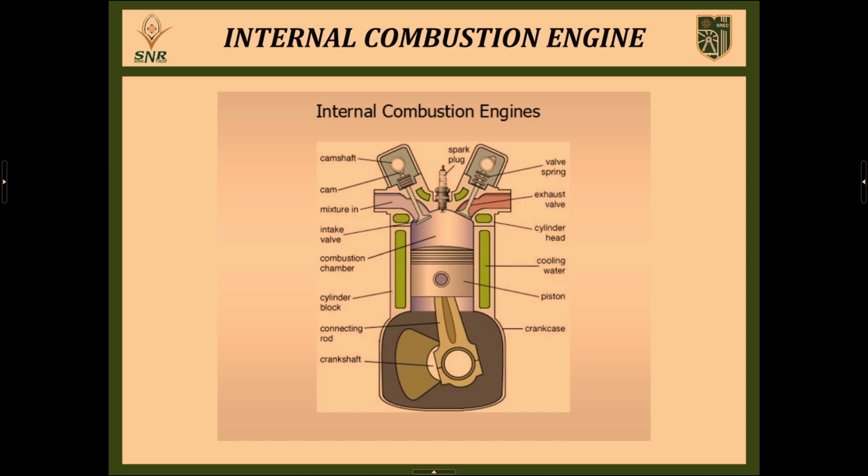And the second one is the connecting rod, and the third one is the crankshaft. The purpose of the connecting rod is to connect the piston and the crankshaft. The crankshaft, the third important part of an internal combustion engine, is in rotational motion inside the cylinder. The fourth group is the camshaft, inlet manifold, exhaust manifold, spark plug, fuel injector, cylinder head, and combustion chamber. So these are all the main parts of an internal combustion engine.